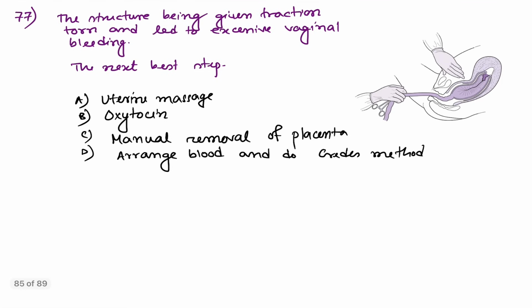Coming to question number 77, the structure being given traction, whenever torn, leads to excessive vaginal bleeding. What is the structure that is being given traction? This is nothing but the cord, and this procedure is controlled cord traction.